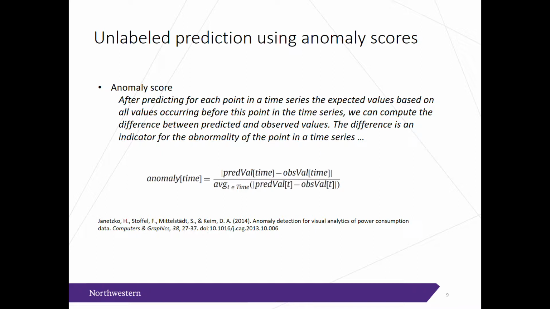But we can't just take the absolute value of the difference between the prediction and the actual value and measure that. Since we're testing several different types of meters, we also have to normalize it. So that's what the average t, an element of time, of the predicted value minus the observed value, absolute value is. It's a normalization using the arithmetic mean of the absolute values within the meter.